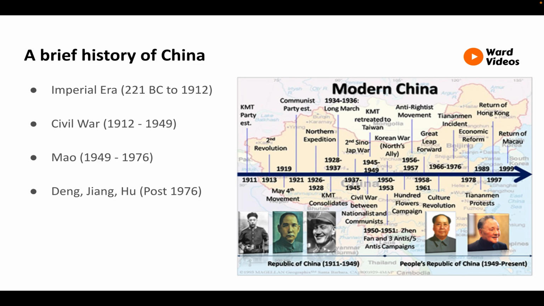During this period, Japan did occupy much of the northeastern parts of China in the 1930s and this led to a full-scale invasion. Up to 20 million Chinese lives were lost by the time of Japan's defeat in 1945, at the end of World War II. When the Japanese did leave, the Civil War did continue and ended with the Chinese Communist Party, or CCP's, victory in 1949 under Mao. The country's name changed to the People's Republic of China, or the PRC.